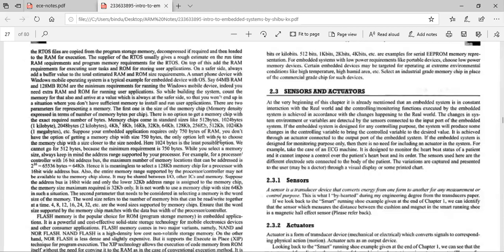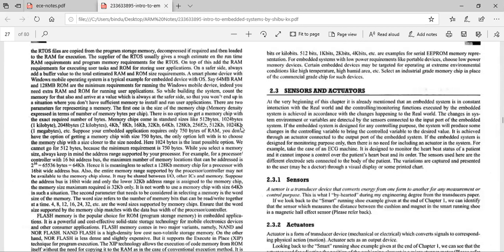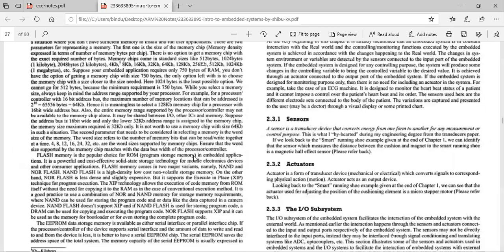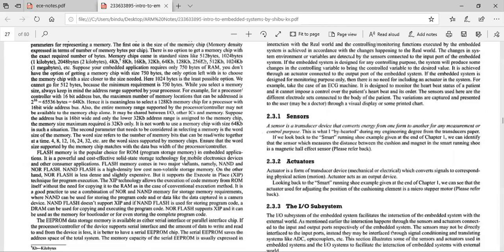So the memory chips may range from bytes to kilobytes or megabytes also. As I said, PROM is used in video games, and EEPROMs are used in small microcontrollers.